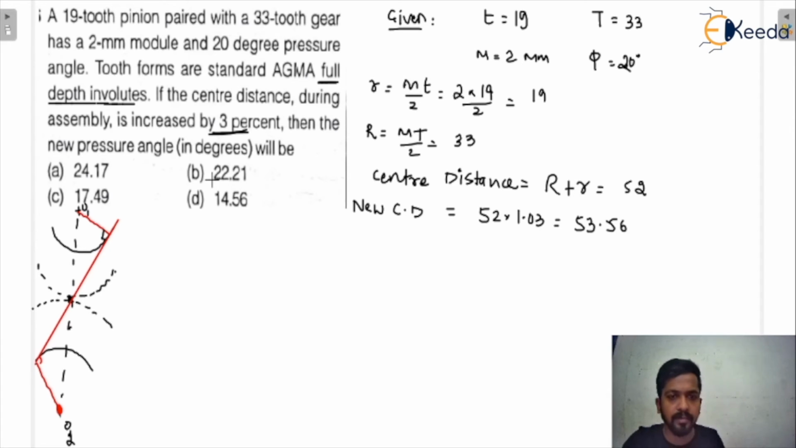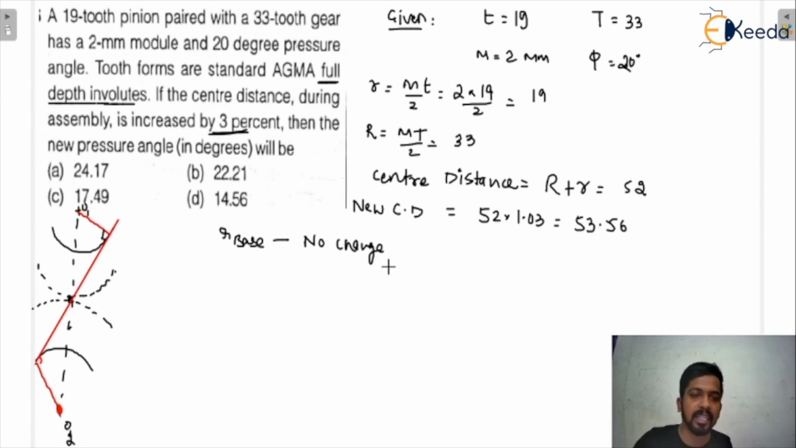This is the new center distance. Now we all know that the base circle radius is not going to be changed during the vibration. However, it is not given in the question that this is because of vibration, but it needs to be understood that if the center distance is changing, that means there is a vibration. So our base radius is not going to be changed. If the base radius is not going to be changed, we can write that the initial base radius for gear and pinion is equal to the final base radius for gear and pinion.